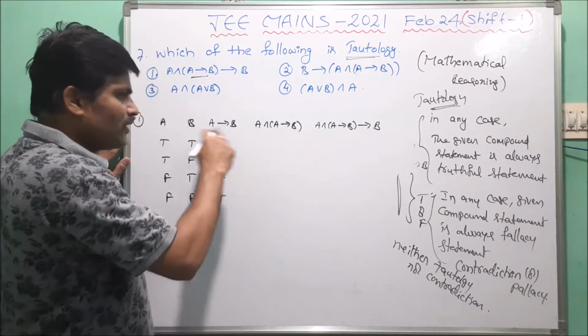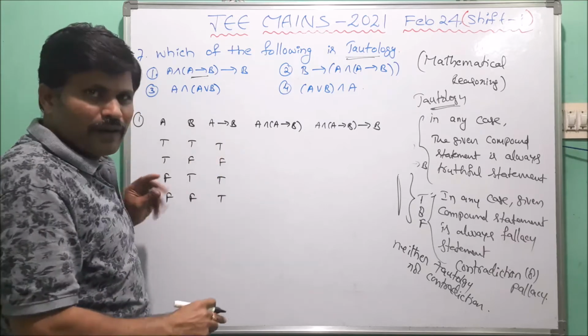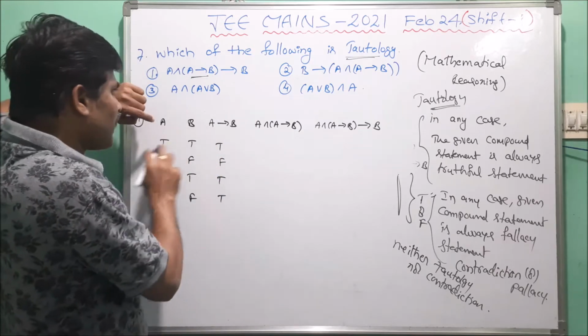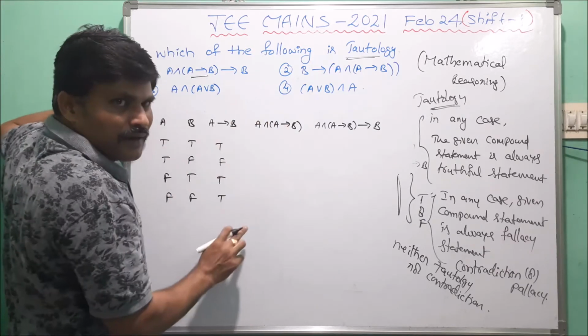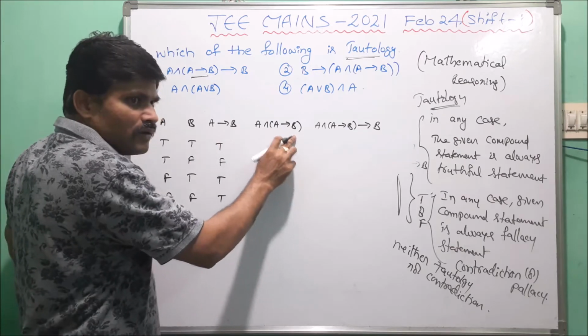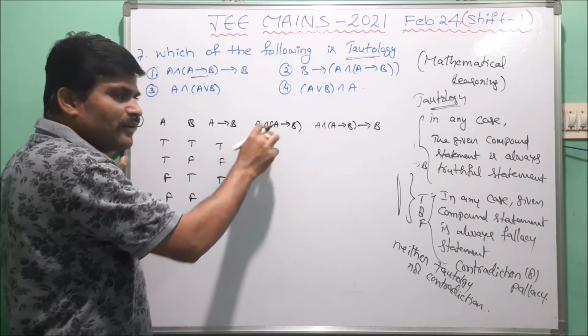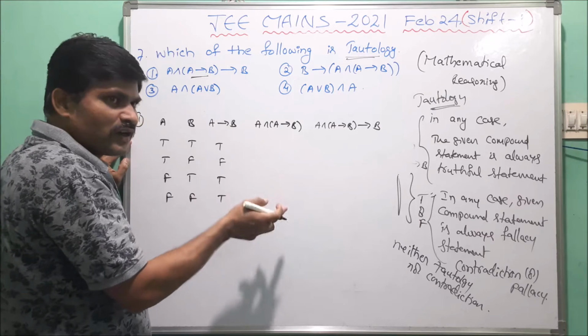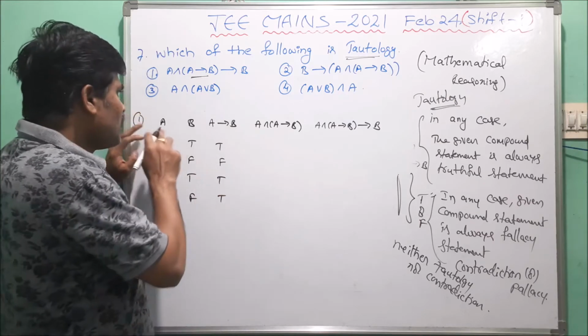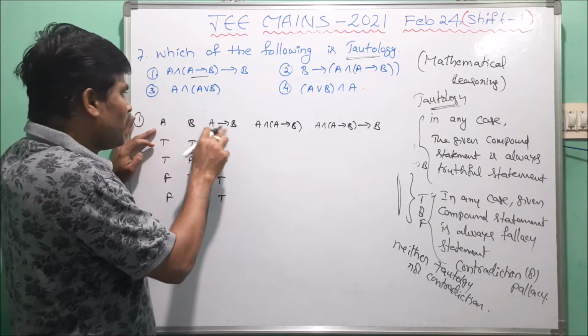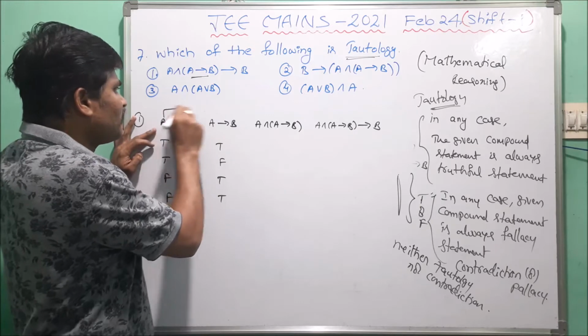So this is the definition of condition for A implies B. And also here we take A and A implies B. Now we are using conjunction. The connector is conjunction. The truth values of the truth table of conjunction. Here A and A implies B. Now let us take these two.